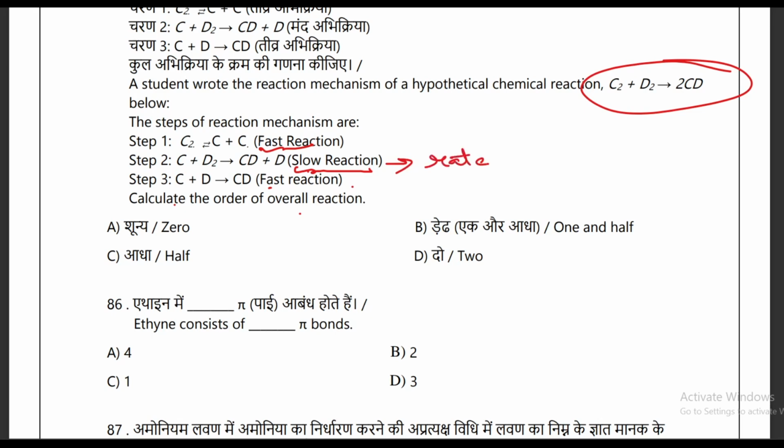And the rate of the reaction, you can take K2, concentration of C, concentration of D2, right? Okay, and this first step is a fast step, and in that you are getting equilibrium also. So obviously you can find the equilibrium constant from the first step also. So for the equilibrium constant, you can take capital K, or K1. In that case, that is the concentration of the products raised to the power of their stoichiometric coefficients. Clear?